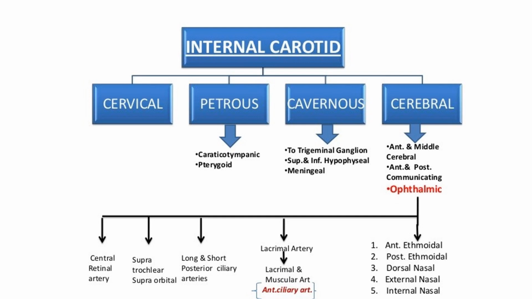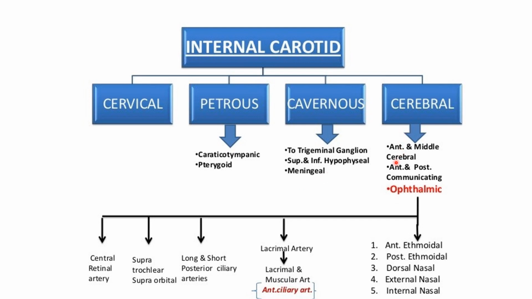So these are the branches of the internal carotid artery. In the cervical part there is no branch. In the petrous part there is a caroticotympanic branch and a pterygoid branch. In the cavernous part, there are two trigeminal ganglion branches, superior and inferior, the hypophyseal and the meningeal branch.